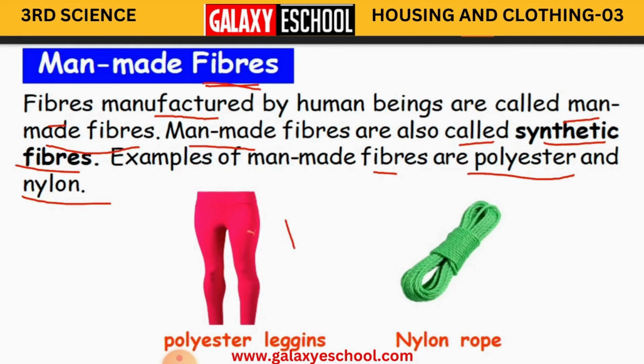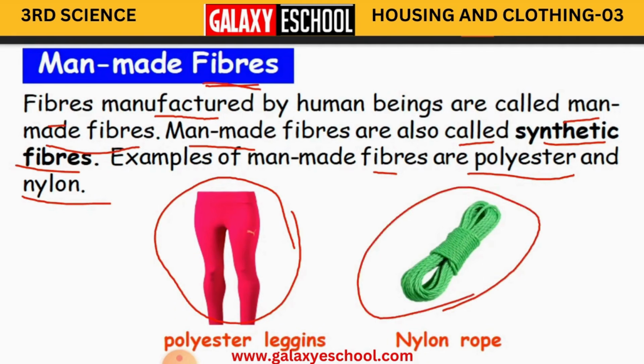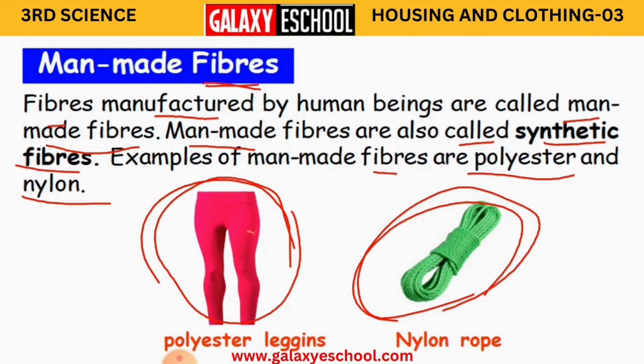For example, here if you see leggings, like polyester leggings. Now here, nylon rope. To dry your clothes, to hang our clothes, we use this rope. That is nothing but a nylon rope. Okay children, this cloth is polyester. So you can make many types of dress materials with the polyester material children. So what are the examples of man-made fibers? They are polyester and nylon.